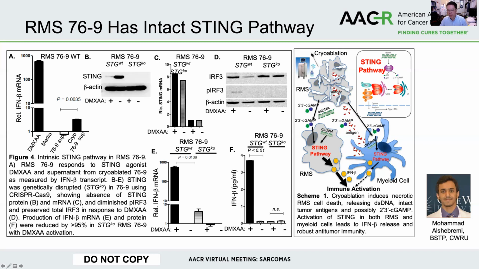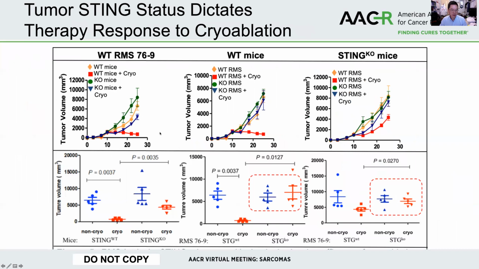So it led us to then ask the question, what is the relative contribution of STING pathway activation in myeloid cells versus STING activation pathway in the tumor cells themselves subsequent downstream to the cryoablation? And here is the surprising data. If you were to use wild type tumor, which has intact STING, and inoculate into a STING knockout animal, we see a deficiency of tumor protection. Although that is not completely abrogated, you still have partial protection against the tumor growth.